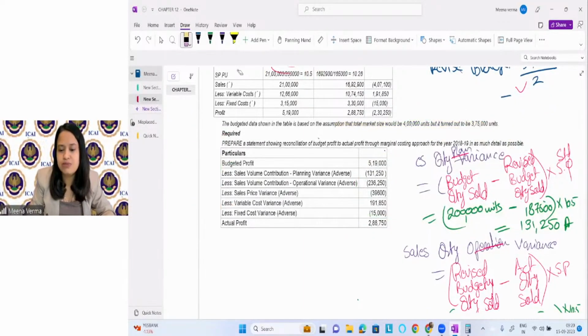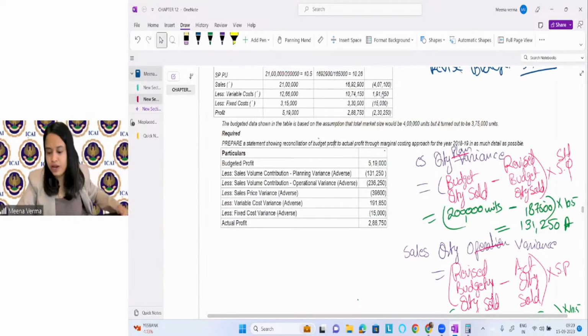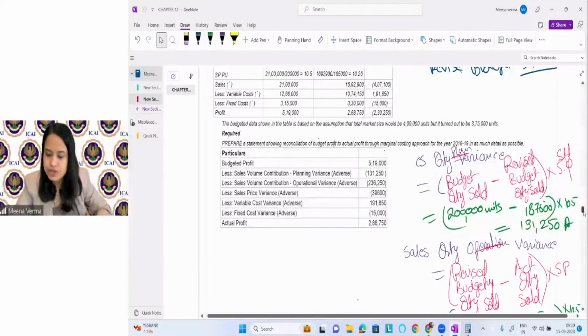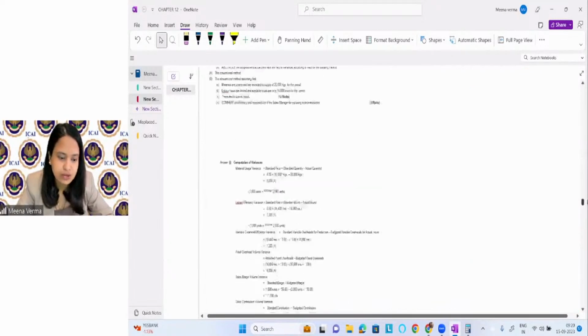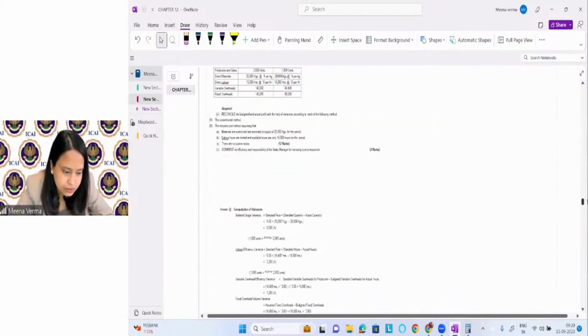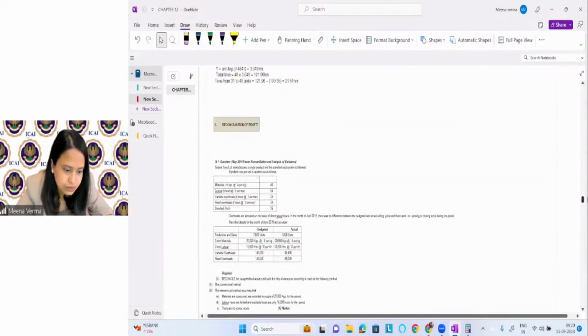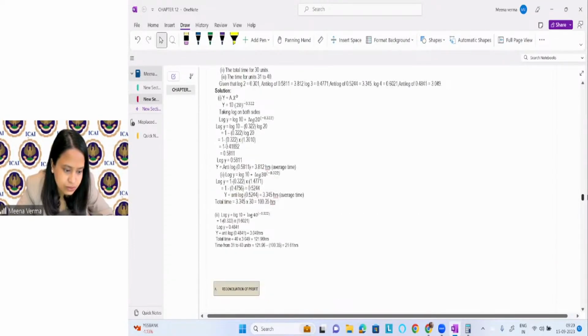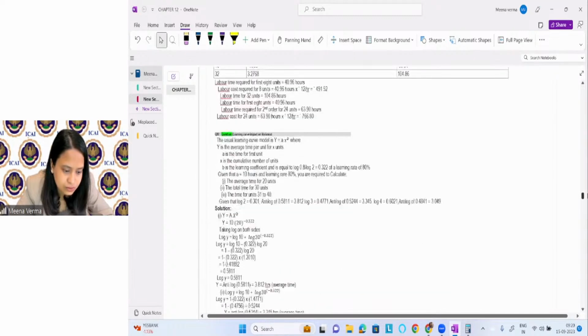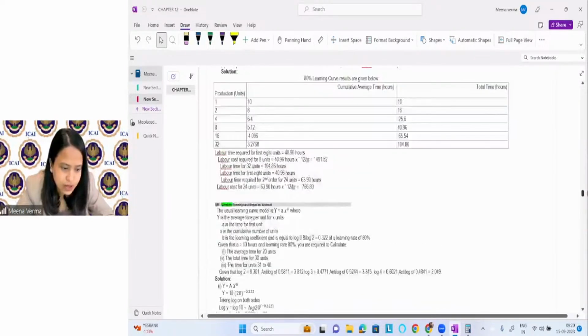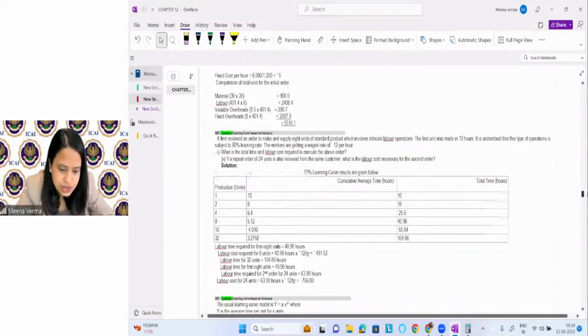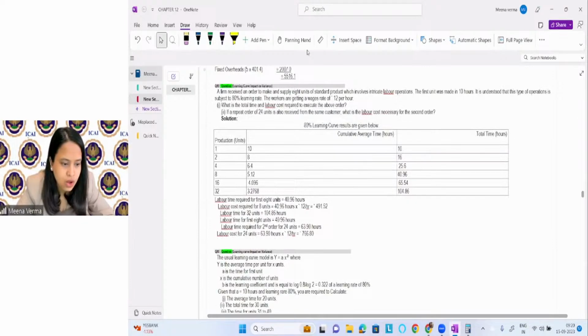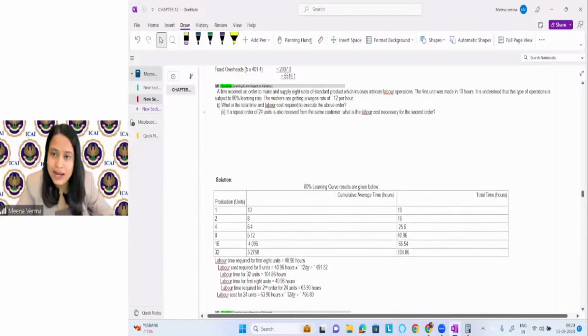Okay, now let's take some more questions. I have planned to take one question on learning curve also. Just give me 1 minute. Let me see if I can take a question on learning curve. Okay, so we now have the learning curve related questions. So let's take this question. This is a new question, which is not explained in the class.